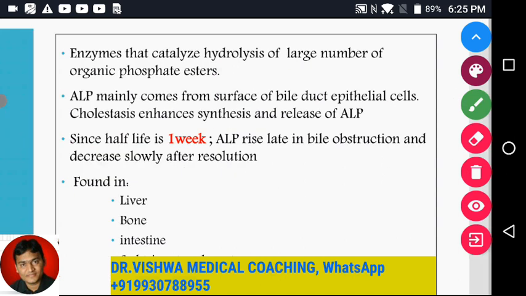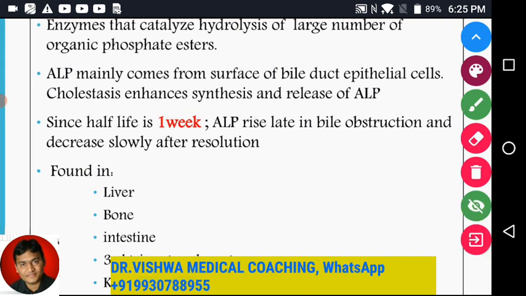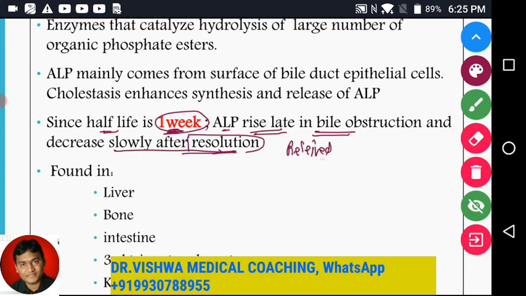And half-life is about 1 week. So ALP remains elevated. You know that half-life is about 1 week. What was it for the earlier ones? AST and LD, 17 hours and 47 hours. This has got a 1 week half-life. So alkaline phosphatase rises late in the bile obstruction and decreases slowly after the resolution. So you may say the patient is relieved of the obstruction, but alkaline phosphatase remains elevated for a few days. Because of a long half-life, it also comes up slowly and also goes out slowly.